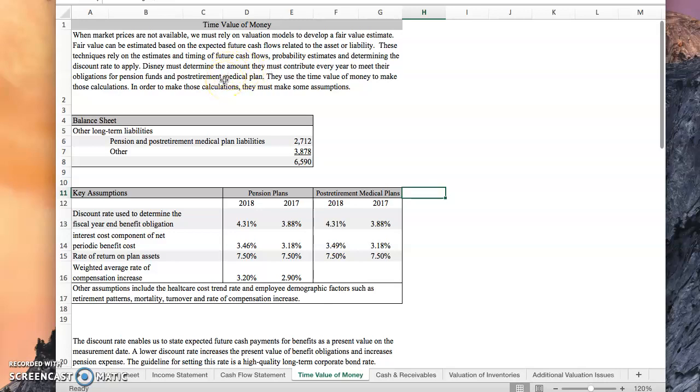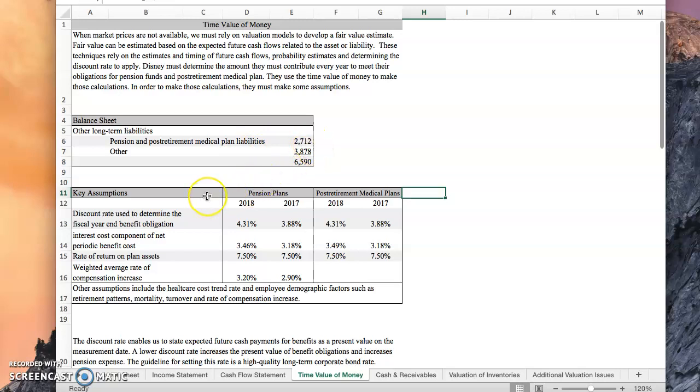Disney must determine the amount that they must contribute every year to meet their obligations for pension funds and post-retirement medical plans. They use the time value of money to make those calculations, and in order to make those calculations, they must make the following key assumptions. If we take a look at the balance sheet, we can see that pension and post-retirement medical plan liabilities add up to $2,712 million.